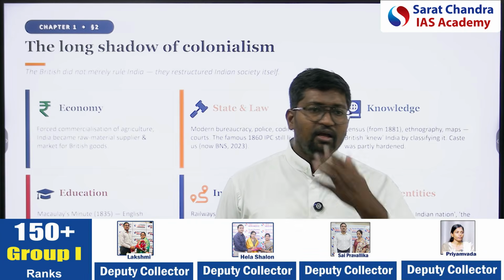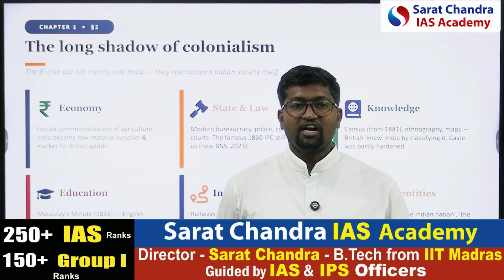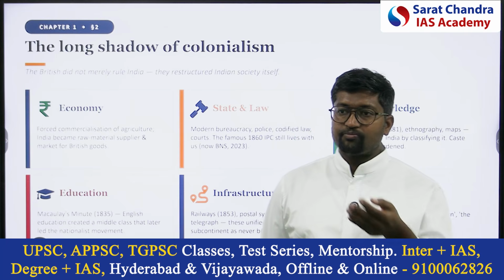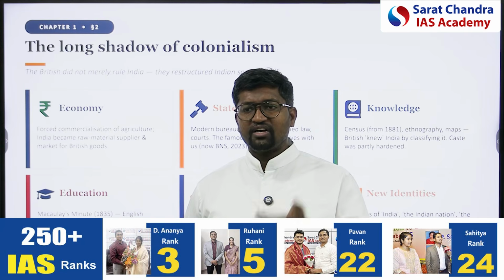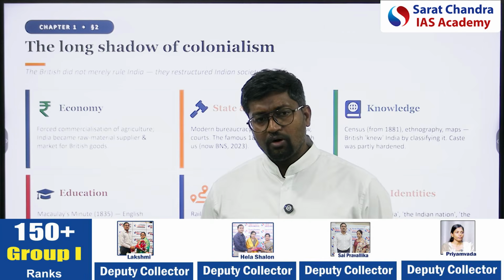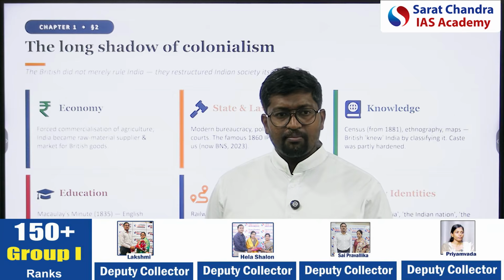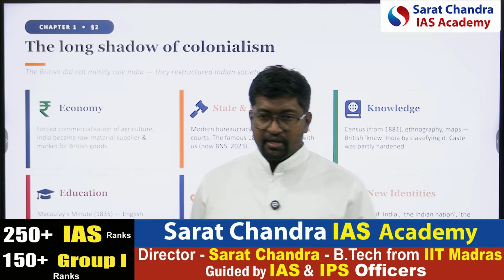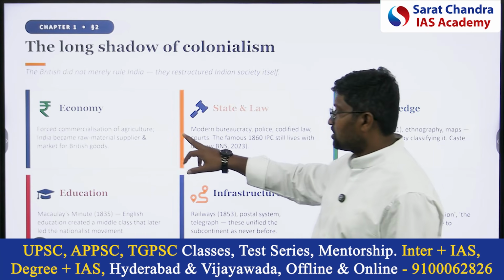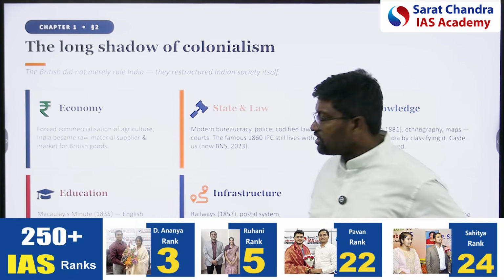Because of this, agriculture became a commercial activity. Because of this commercialization, poverty of farmers increased, because when you go for commercial cash crops, food security is impacted, and gradually it leads to drought. You understand my point? So with forced commercialization of agriculture, India became a raw material supplier and a market for British goods.